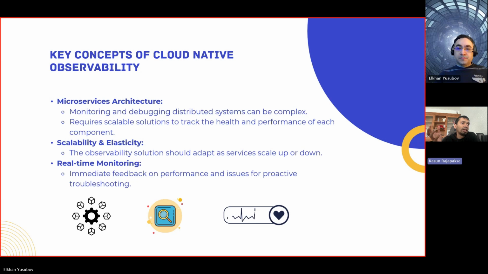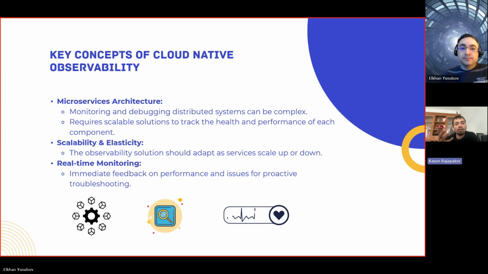Yes, and it requires that, because a microservice architecture is a very scalable solution. If you want to track the health and performance of each component, then you should have good cloud native observability in place to get information about each individual service's performance, how each component behaves, and the health of each component. Then scalability and elasticity are also very important, because if you are selecting a cloud observability platform, this observability solution must be able to adapt as the services scale up and down.